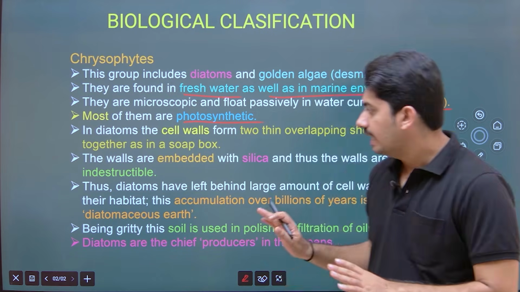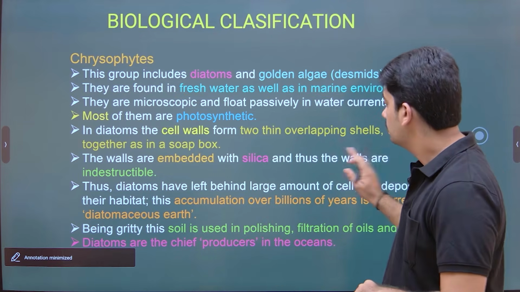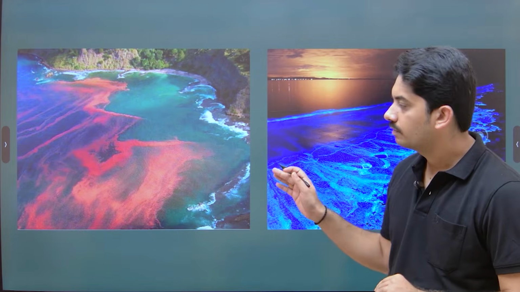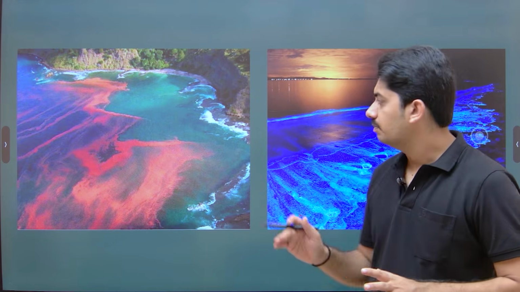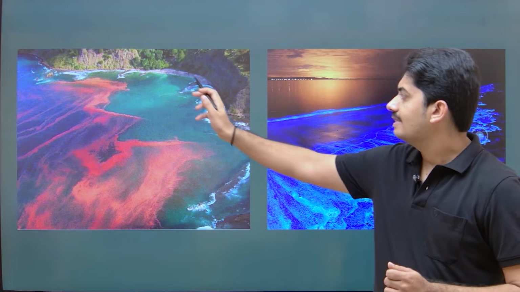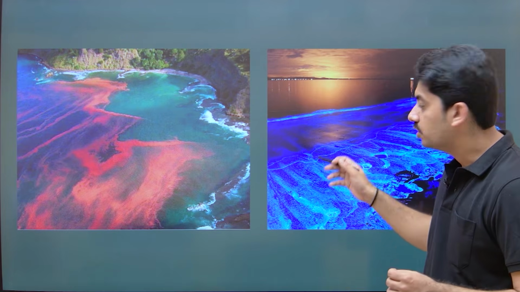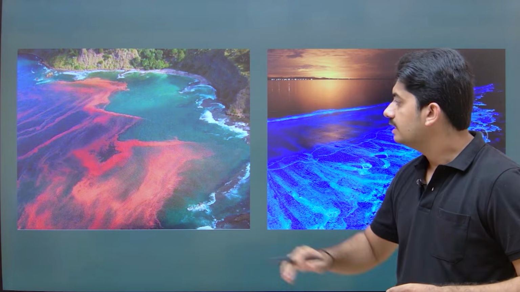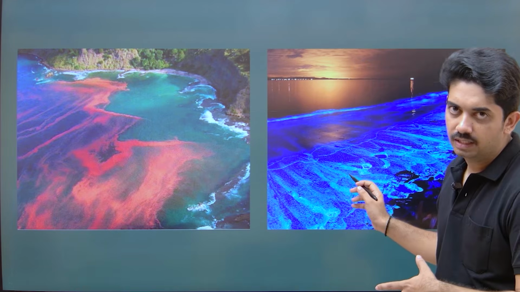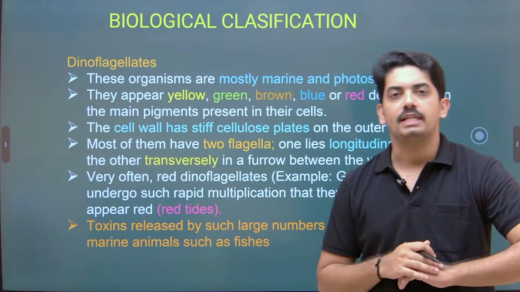Okay, so that is the economic importance of diatomaceous earth. Now coming to the next one, just observe this slide. Both the slides are very beautiful. In one slide, you can see the red tides, and another is showing bioluminescence. This is Gonyaulax, massive growth, and this is Noctiluca. These two organisms belong to the dinoflagellates.